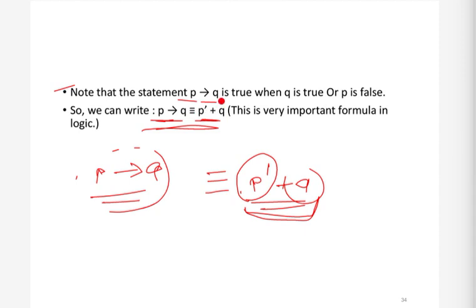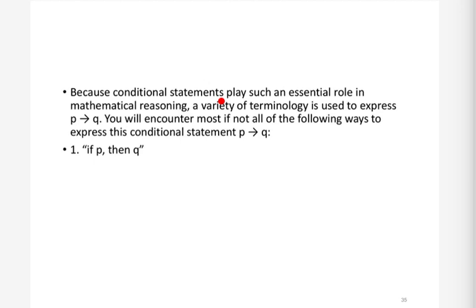Now, this conditional operation, this implication operation, has many names. Either we can say conditional operation or we can say implication operation. Both are the same thing. This is a very important operator in mathematics, in discrete mathematics, and in computer science we use it many times. So there are many equivalent ways to interpret this P implies Q